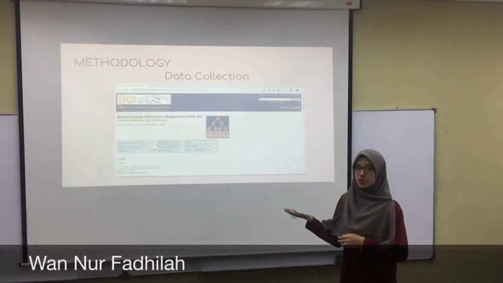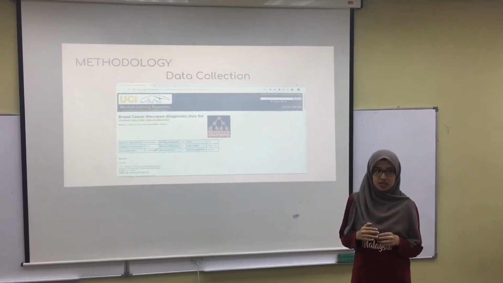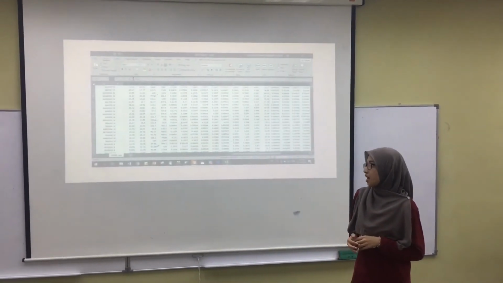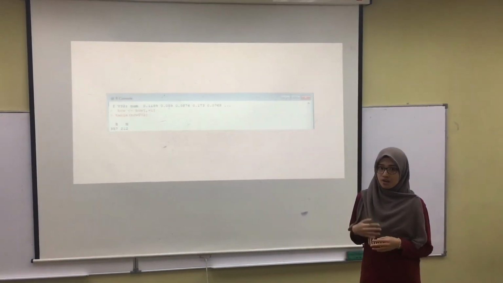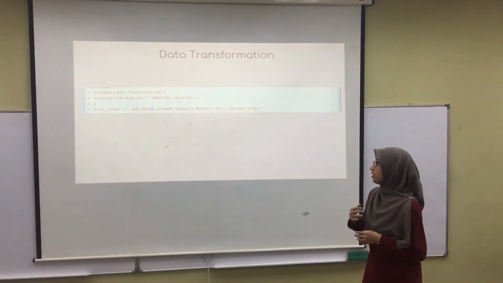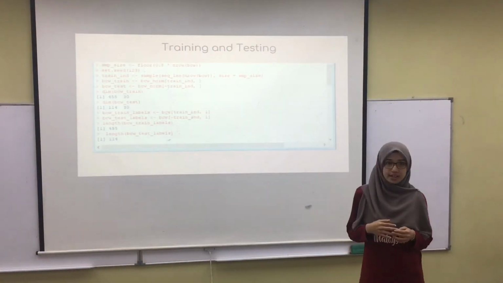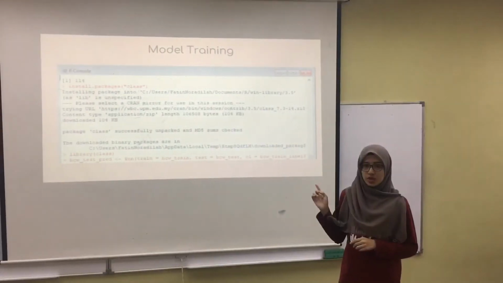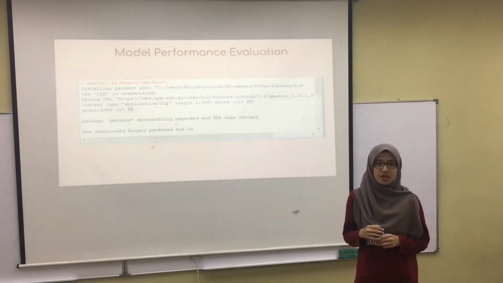Next, we continue with the methodology. For this experiment, we first did the data collection, and then the data exploration and preparation. After that, we did the data transformation. Next, we proceeded with the training and testing, then the model training. And lastly, we did the model performance evaluation.